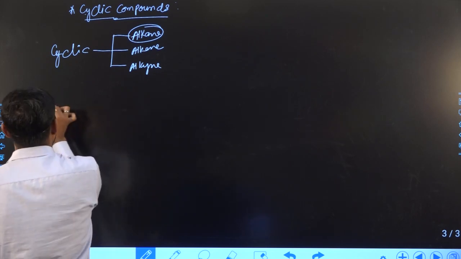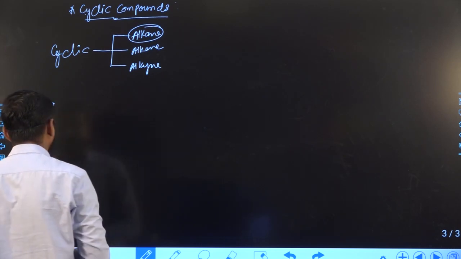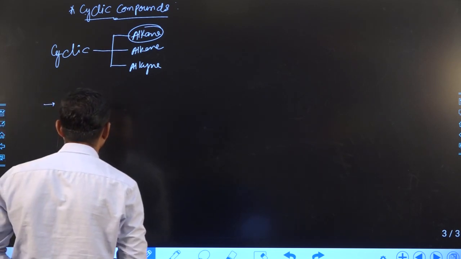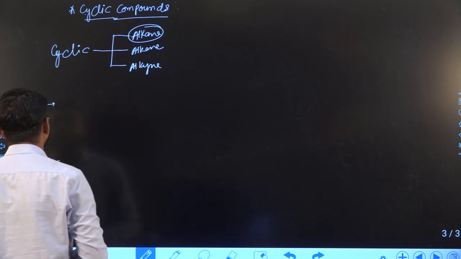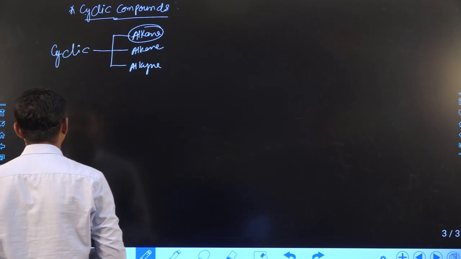Now, to form a cycle, at least 3 carbons must be required.